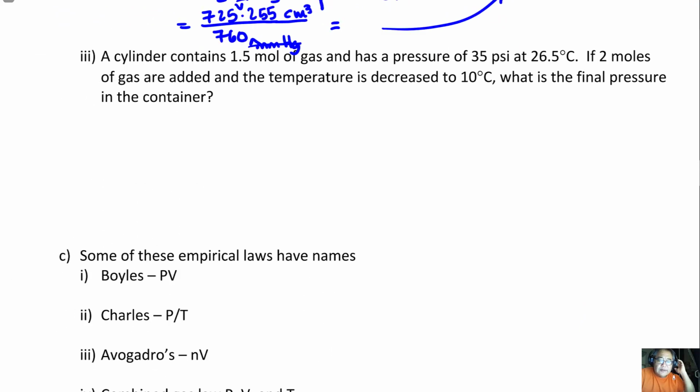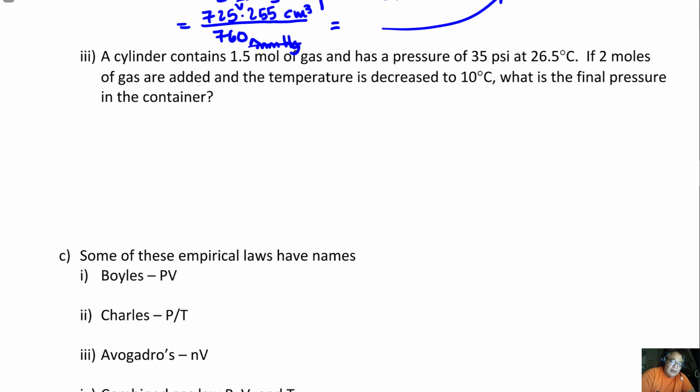So this next one is one that we call the combined gas law, where it basically just means we changed a whole bunch of stuff. But we'll read the question. It says you have 1.5 moles of gas, and it has a pressure of 35 psi and 26.5 degrees Celsius. If 2 moles of gas are added and the temperature is decreased, what is the final pressure in the container? So again, this is going to be a series of proportionalities.